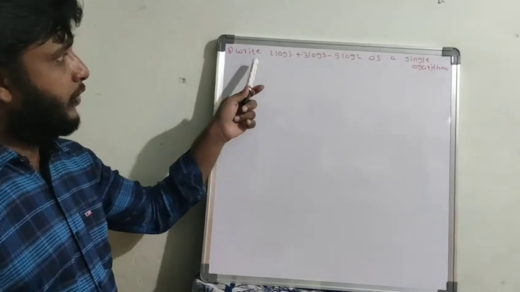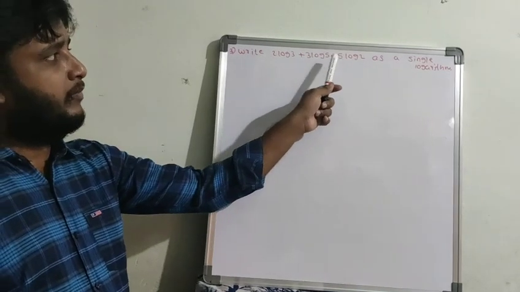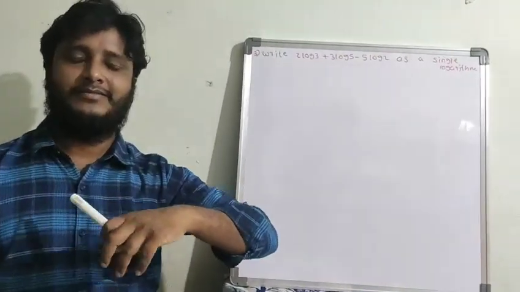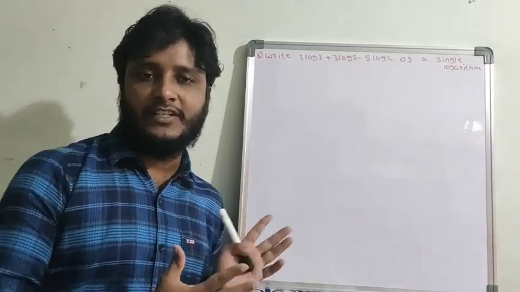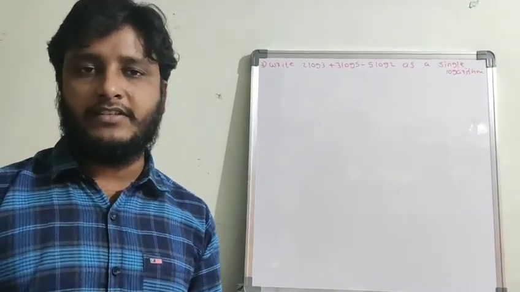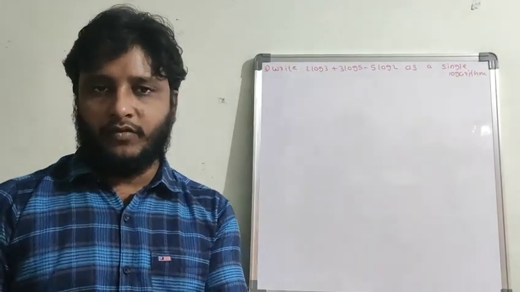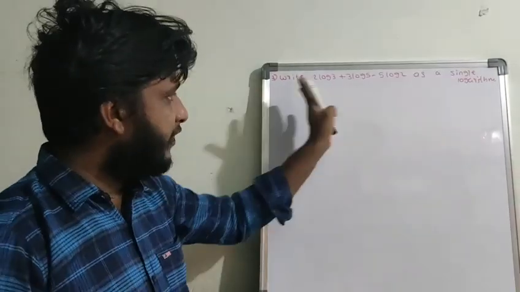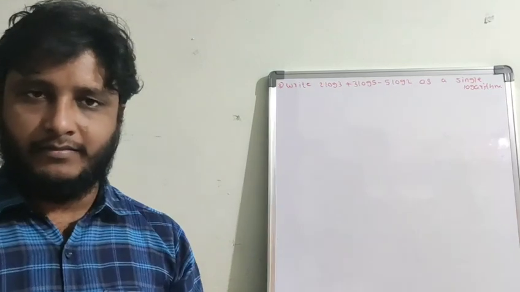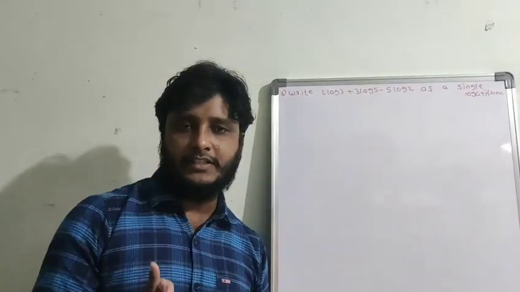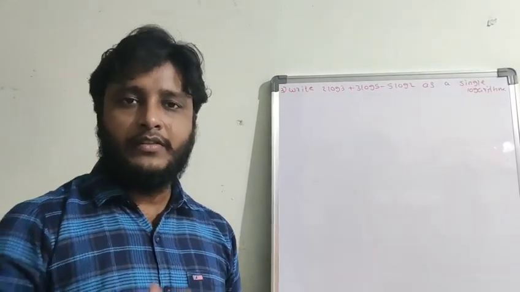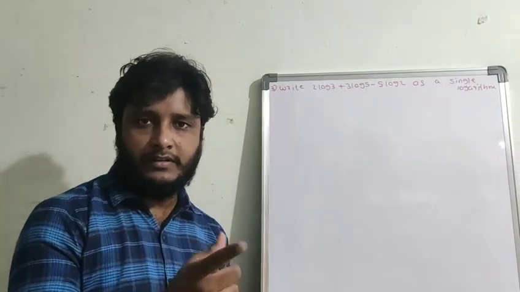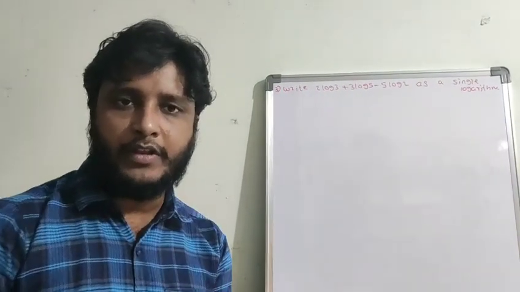Now the question is: write 2 log 3 plus 3 log 5 minus 5 log 2 as a single logarithm. It's a very interesting question. It is actually the reverse of the process we did earlier. Earlier, the original logarithm was given and we expanded it. Now the expanded form is given, and we have to convert it into a single logarithm. So basic common sense and observation are very important. You have to identify the formulas in reverse order and apply them.